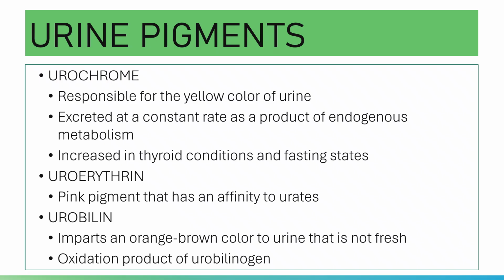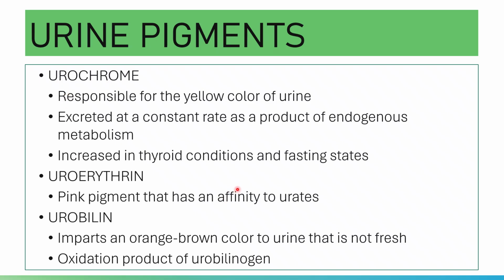Aside from thyroid conditions like thyrotoxicosis, fasting states accordingly will increase the urochrome pigment, as well as starvation, oh sorry, fever. Yes, fever and starvation will cause an increase in the release or excretion of urochrome pigment.